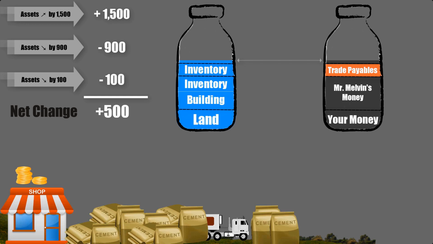People who lend you, whether they are banks or suppliers, have nothing to do with your sales, cost, profit or loss. They just care to get the money they gave you back. For example, if we consider the suppliers on account of your inventory, those represent a liability. Unless a transaction has to do with them directly, liabilities never get affected with changes in the level of assets. For example, for suppliers, we use their account only if a transaction has to do with them, as in purchasing their stock on account or paying them. Otherwise, they don't change. At this moment, the net effect of the sale transaction is reflected in our balance sheet.